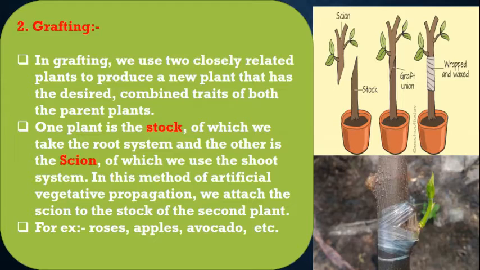One plant is the stock, of which the root system is taken, and the other plant is the scion, of which we use the shoot system. So in this method, we attach the scion to the stock of the second plant, and in this way we get the desired characters of both plants in the same cutting.